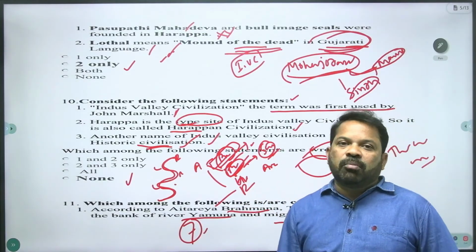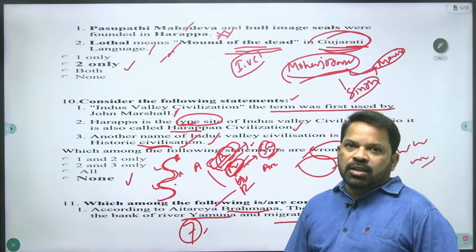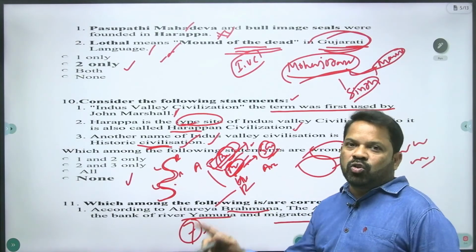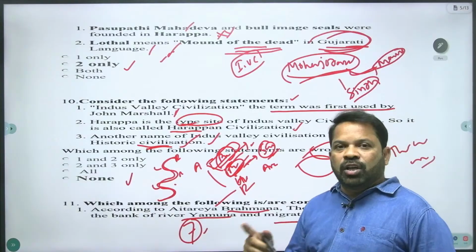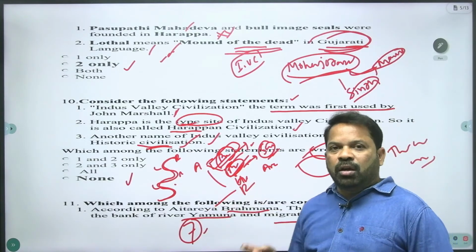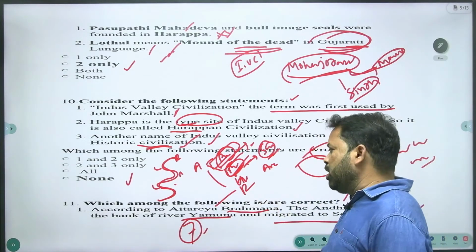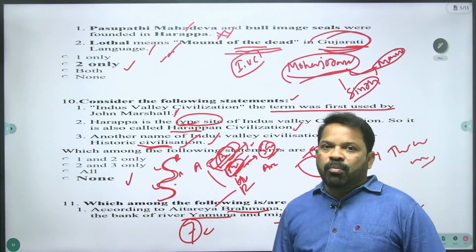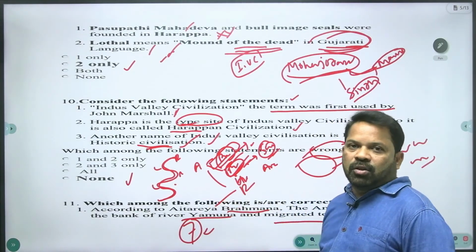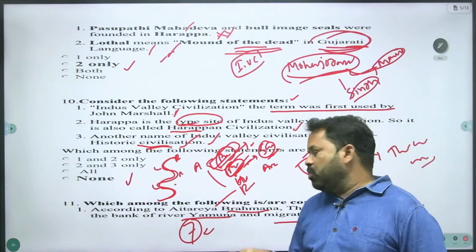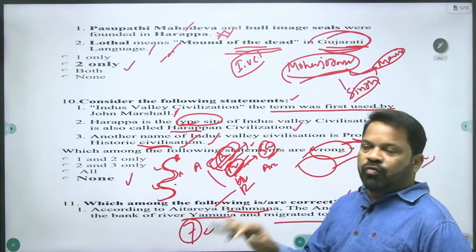Aitareya and Kausitaki Brahmanas belong to Rigveda. Satapatha and Taittiriya Brahmanas belong to Yajurveda. Tandyamaha and Jaiminiya Brahmanas belong to Samaveda. Gopatha Brahmana belongs to Atharvaveda. Please remember: 2 from Rigveda, 2 from Yajurveda, 2 from Samaveda, 1 from Atharvaveda.